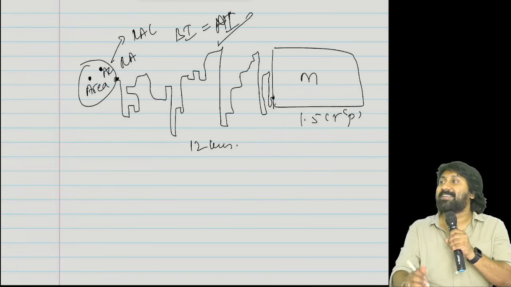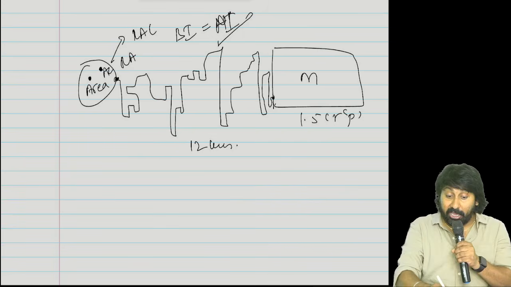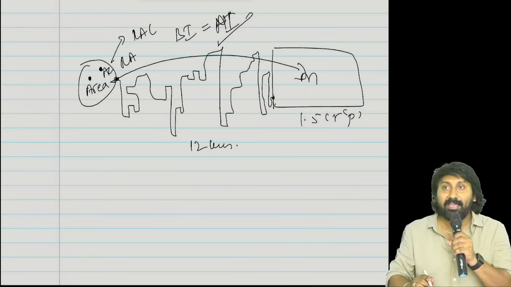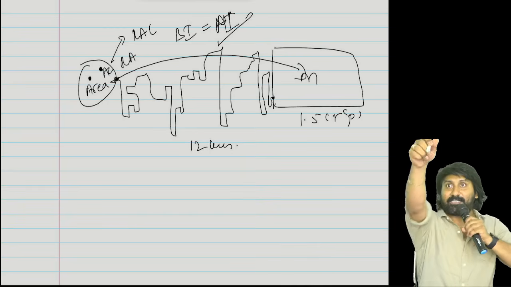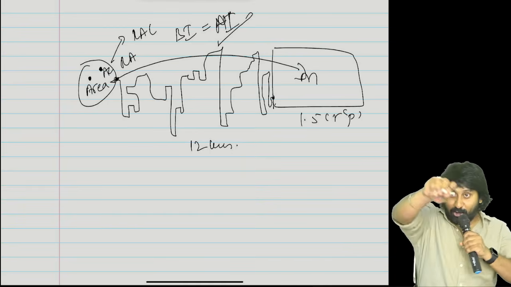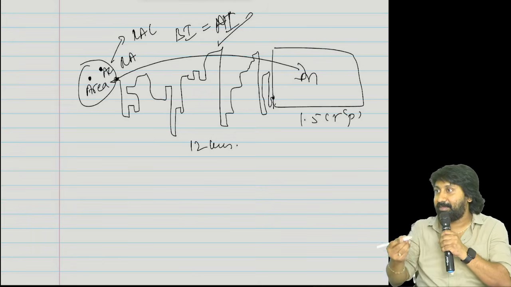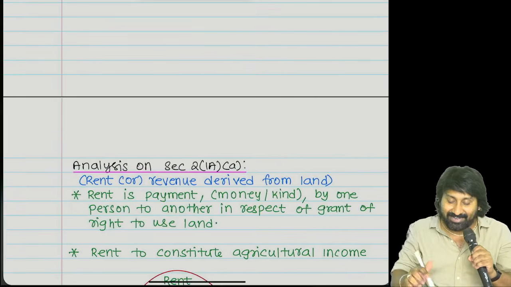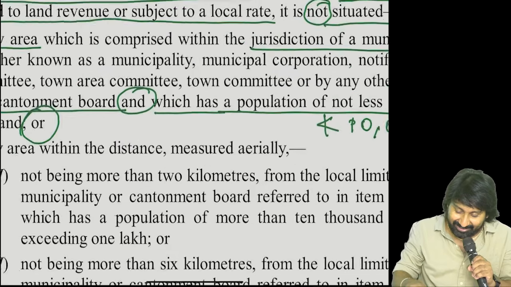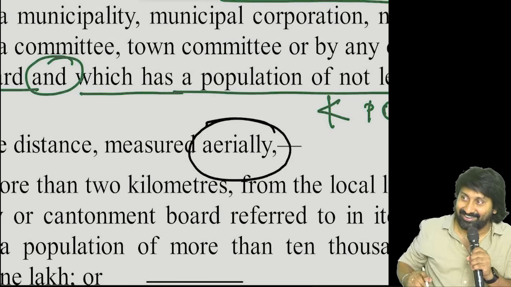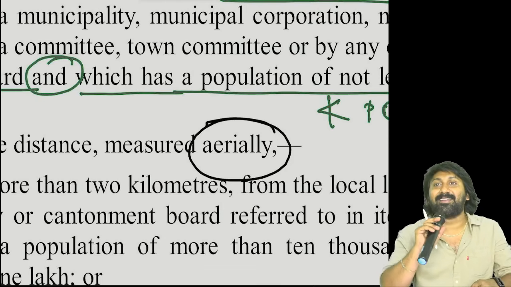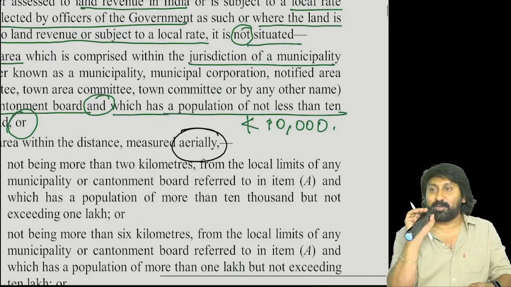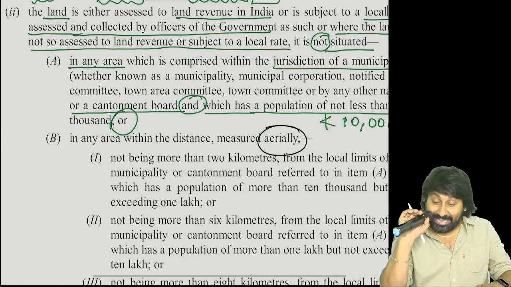I should not see cycle distance. I should see the aerial distance. What distance? Horizontal plane, aerial distance you should see. Are you understanding the point or not? So what they see is the aerial. Government is very smart. That's why aerially you should see, not on cycle, bike, Ola cab, Rapido. Those things you should not see. You should see aerial distance.